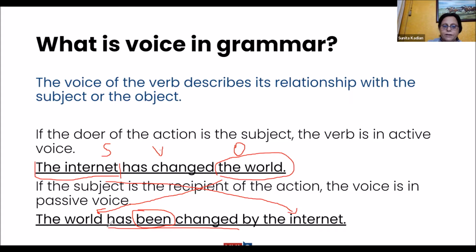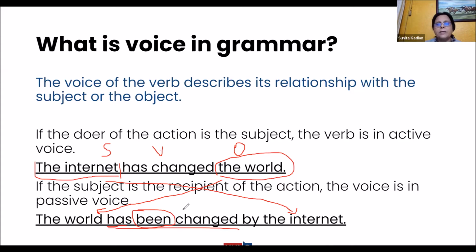Of course, it is perfect tense, so we do have the word has. So be, is, am, are, was, were, been, being. These are all forms of the verb be. So we take help of the verb be to put something in passive voice. Like, I schedule these classes every day. These classes are scheduled by me every day. You getting it?